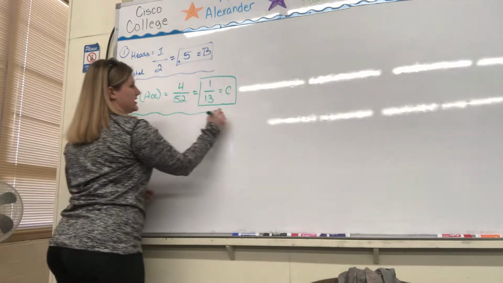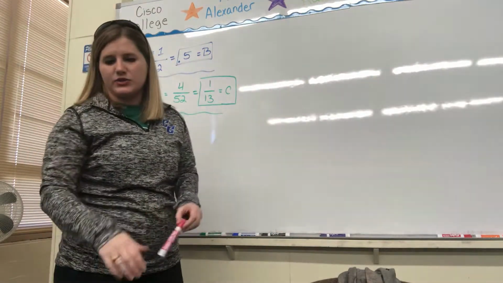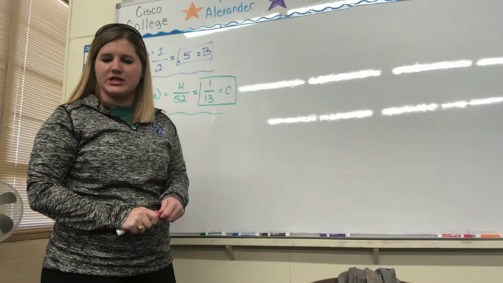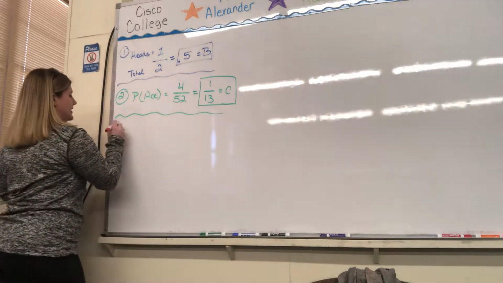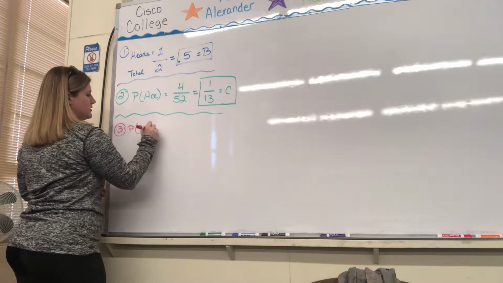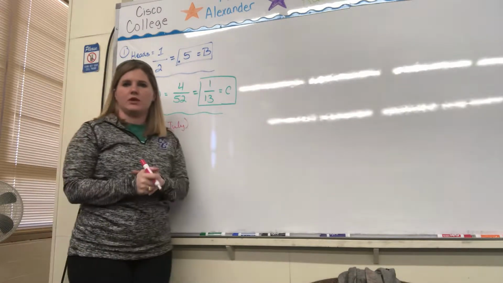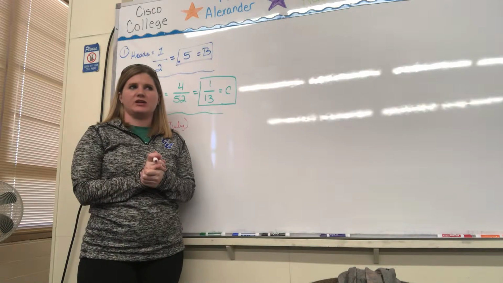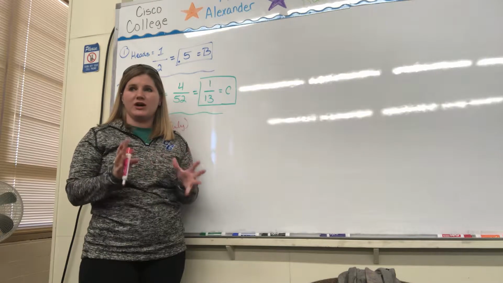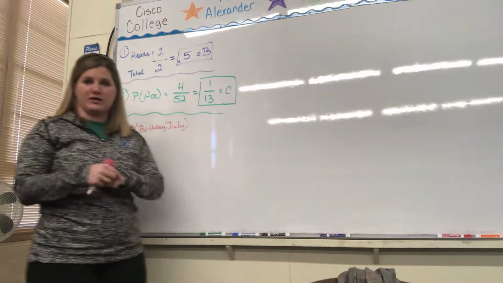Okay, number 3 is still a probability question. If an individual is selected at random, what is the probability that he or she has a birthday in July? So that could mean your birthday's on July 1st, July 4th, July 20th, July 30th. Well, how many days are in July? January, February, March, April, May, June, July. 31. I count my knuckles.